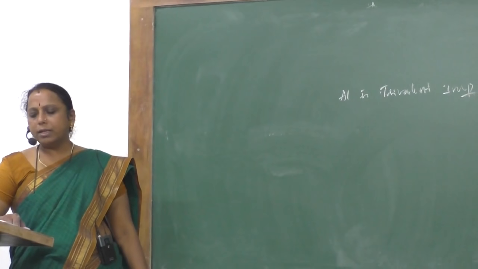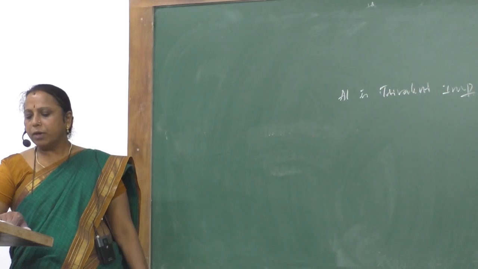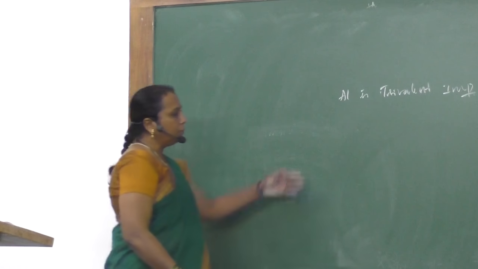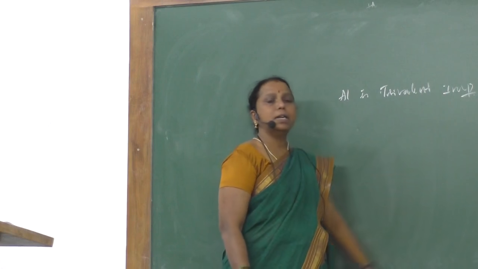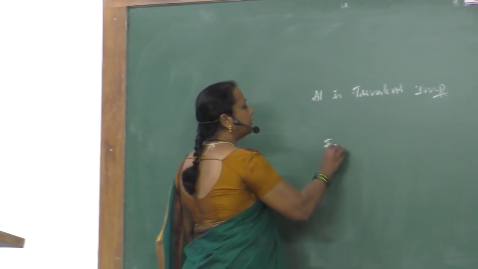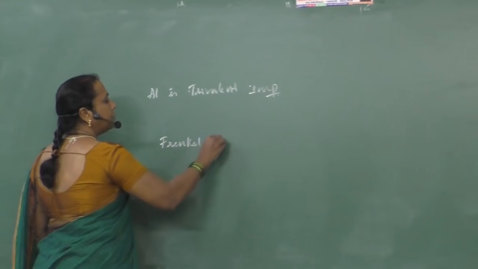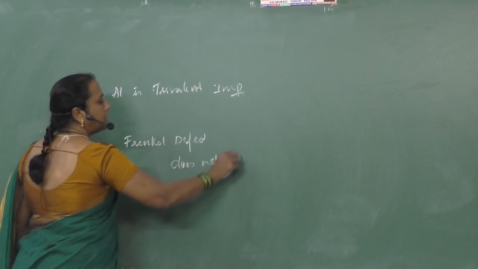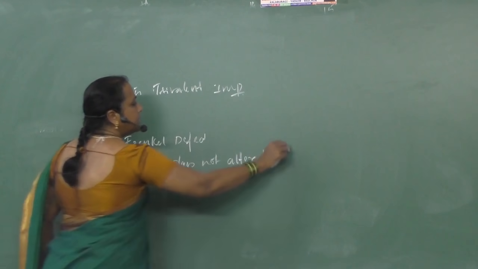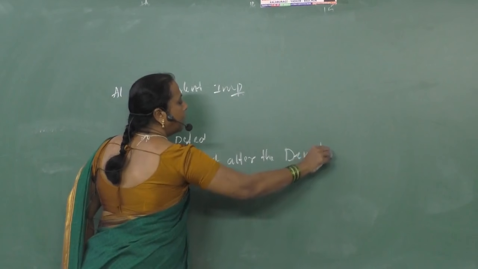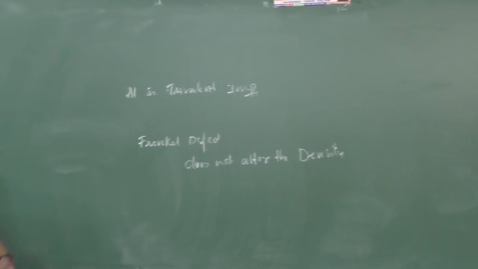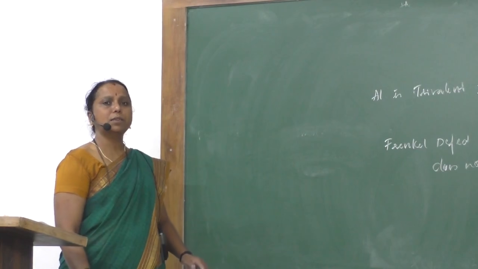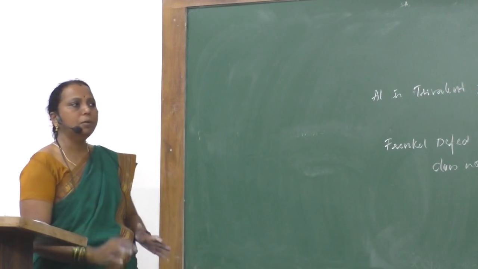Sub-question number 2 in the 12th question. Frenkel defect does not change the density of the ionic crystals. So we know when we listed the difference between Frenkel and Schottky defect, Frenkel defect does not alter the density. Why? Because there is no missing of particles. Particles remain in the crystal. There is no change in the mass of the crystal. There is no change in the volume of the crystal.